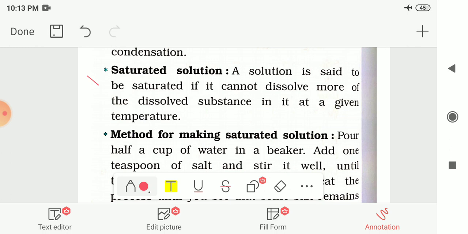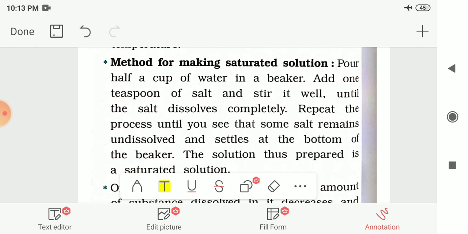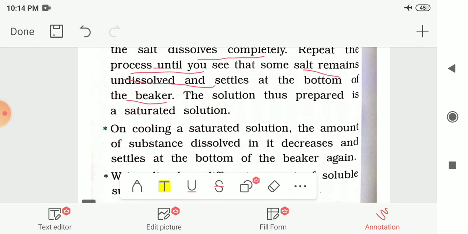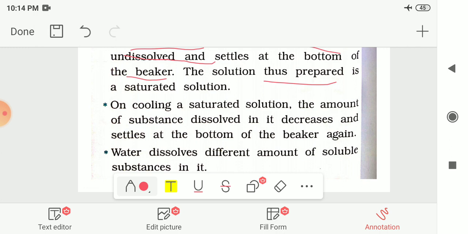Then we had seen how we can make this saturated solution. For making a saturated solution, we first have to pour half a cup of water in a beaker, and then add 1 teaspoon of salt and stir it well until the salt dissolves completely. Then we have to repeat the same process until we can see that some salt remains undissolved and settles at the bottom of the beaker. At that time we can say that the solution we prepared is the saturated solution. This is how we can get the saturated solution.